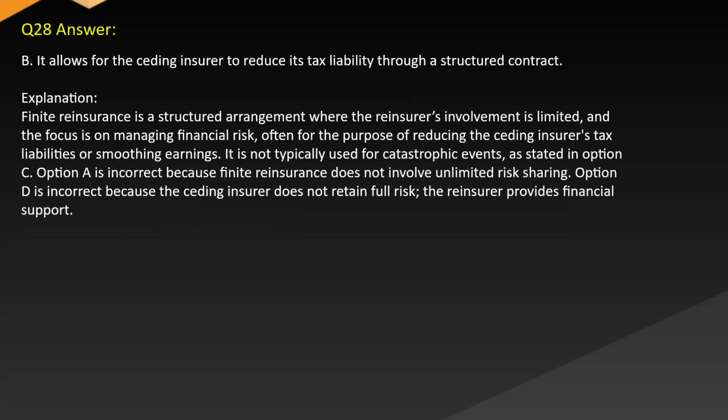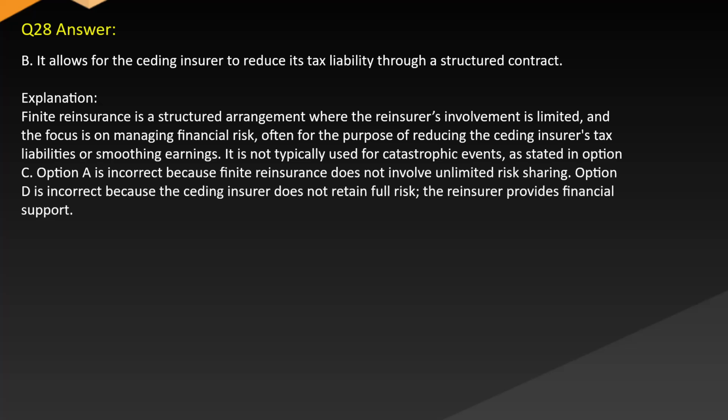Answer B. It allows for the ceding insurer to reduce its tax liability through a structured contract. Explanation: finite reinsurance is a structured arrangement where the reinsurer's involvement is limited and the focus is on managing financial risk, often for the purpose of reducing the ceding insurer's tax liabilities or smoothing earnings. It is not typically used for catastrophic events, as stated in Option C.